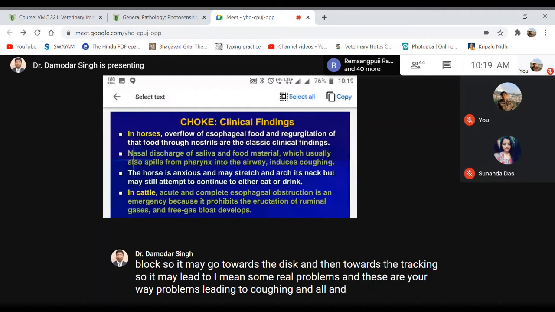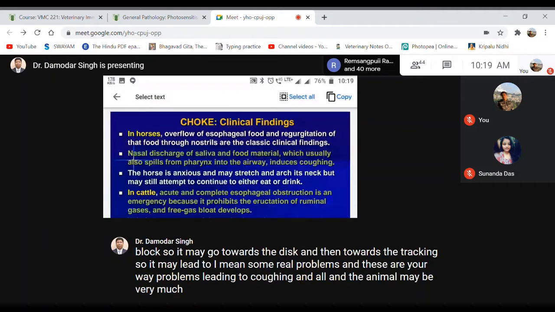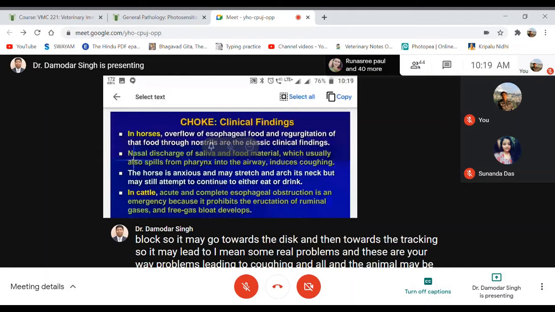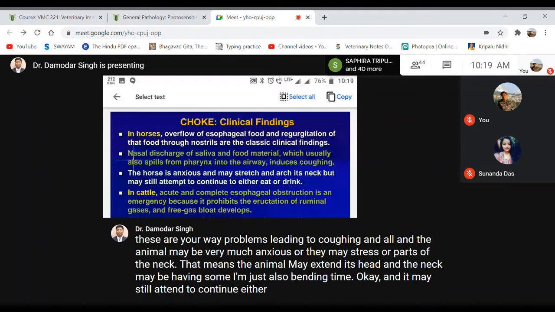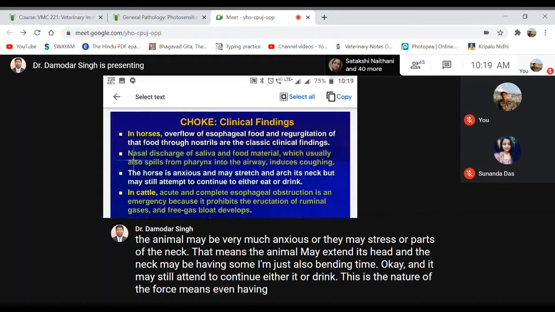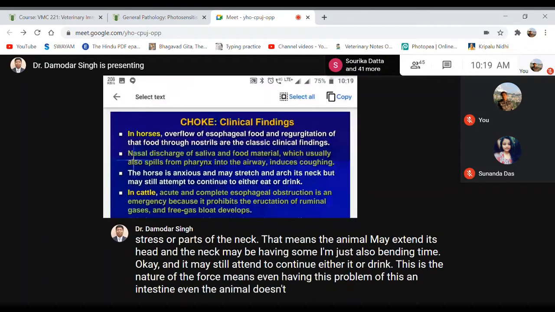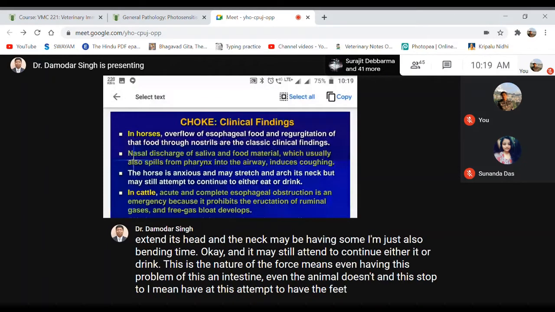The animal may be very anxious and stressed, or arch its back or neck. That means the animal may extend its head, and the neck may have an arched, bending type of posture. It may still attempt to continue to eat or drink. This is the nature of the horse. Even with this problem of choking, the animal doesn't stop attempting to take feed or drink.